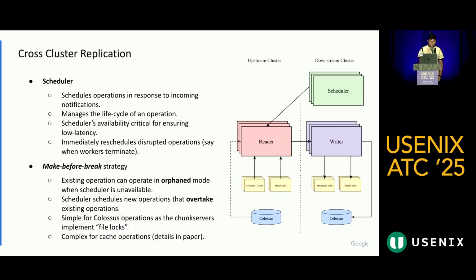And in this case, we need to choose between consistency and availability, and we chose availability. So there can be multiple cache streams active for the same message file at the same time, but this does not affect the correctness of our solution, and we deliver the bytes correctly. And you can find more details of how we do it in the paper.